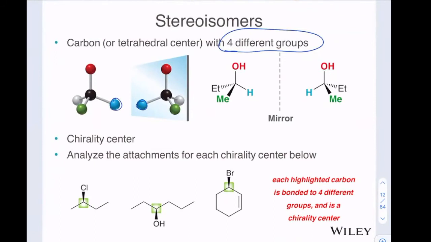There's 4 different groups. So the definition of a chirality center is that a carbon has 4 different groups coming off of it. And if it does have 4 different groups, that is called a chirality center. That carbon that has the 4 different groups is a chirality center. You may also hear me refer to it as a stereocenter. So if we look at the examples below, this carbon right here that has a chlorine, a hydrogen, remember the hydrogen has to be assumed, a methyl group and an ethyl group would in fact be a stereocenter or a chirality center. And I'll let you try the other 2 on your own.